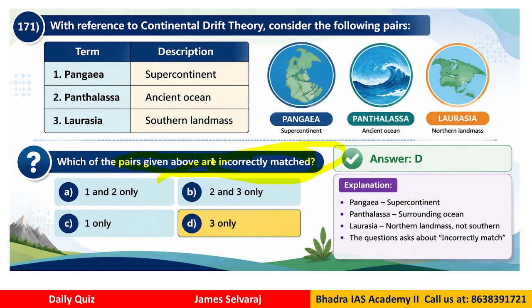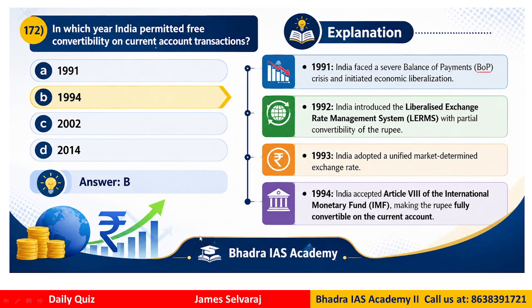So the correct answer is what we can say D, that is only 3 is not correctly matched, because Pangaea actually means the supercontinent when the landmass was together at one time, and Panthalassa is the ancient ocean surrounding the landmass. So only 3 is not properly matched. So when you ask which is incorrect, the answer is D, only 3 is not correctly matched. Question 172. In which year India permitted free convertibility on current account transaction?